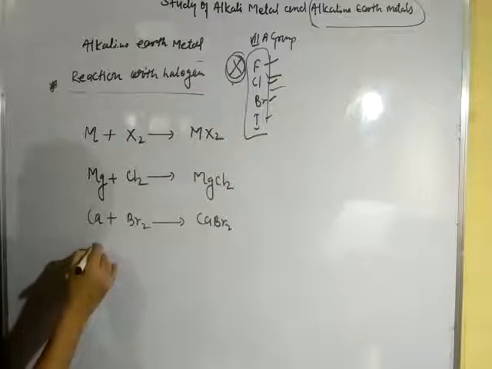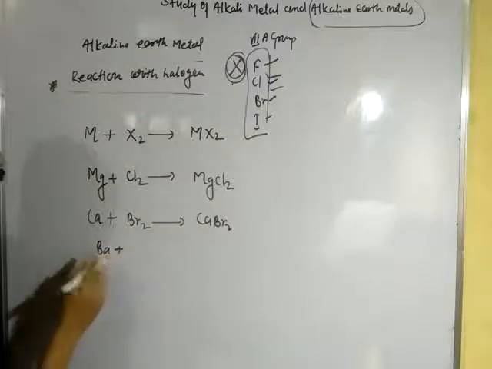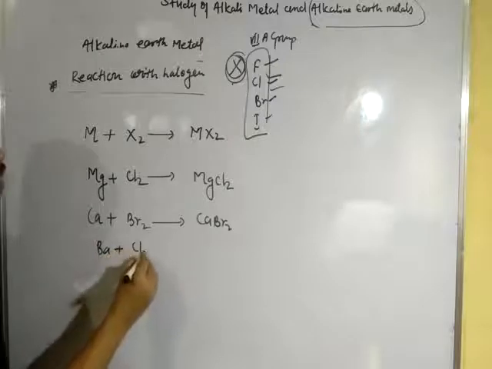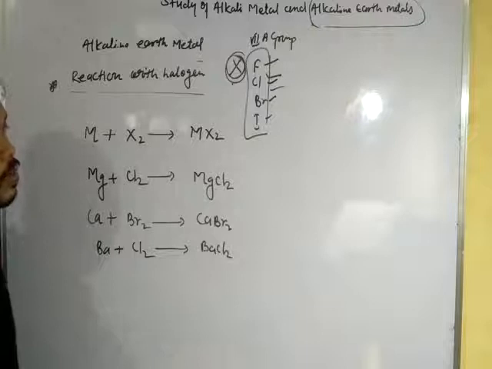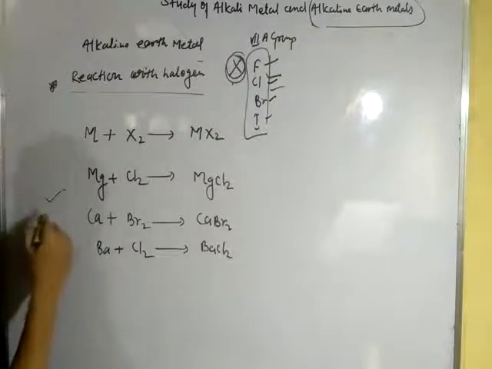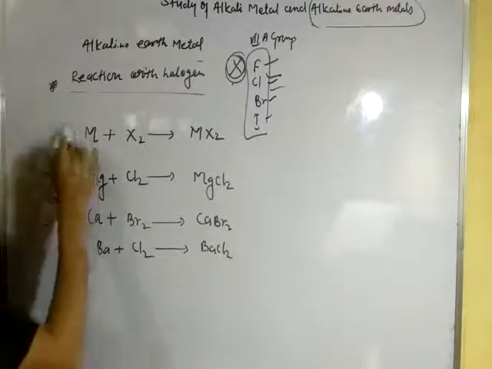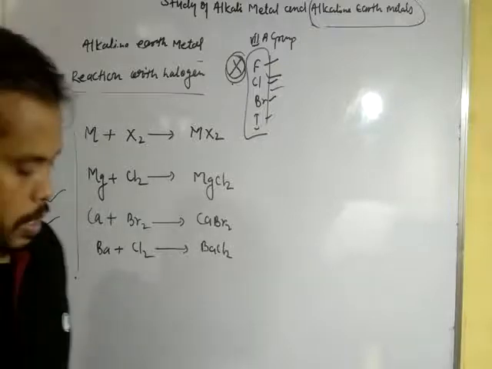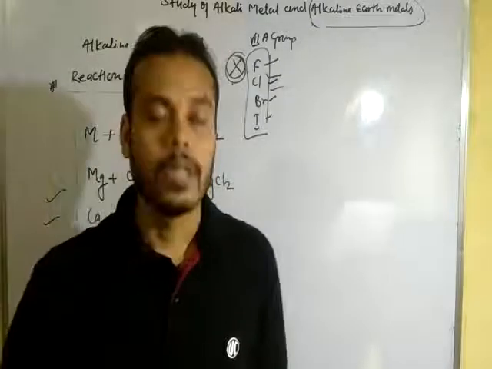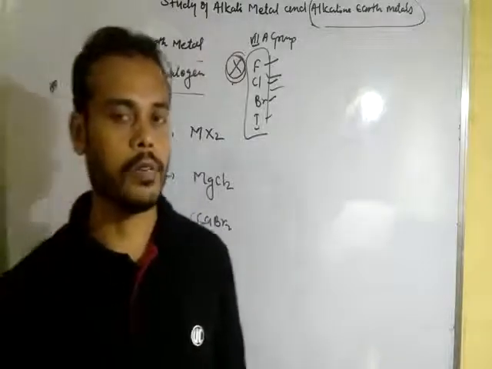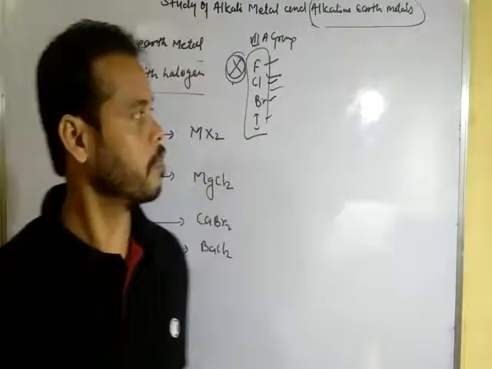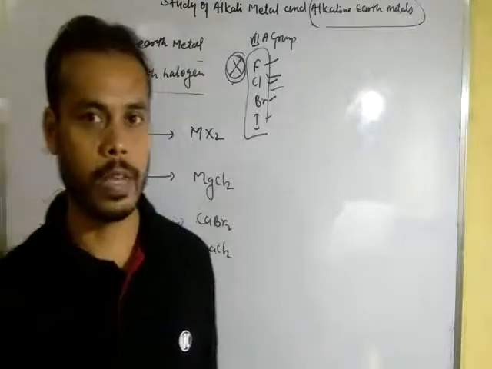In case of barium, and the other elements belonging to this group, when treated with Cl2, it forms barium chloride, BaCl2. Okay, and these are the reactivities. How do the elements of this group, alkaline earth metals, react with different kinds of elements, and what do they form?